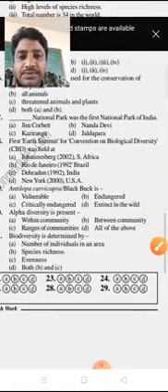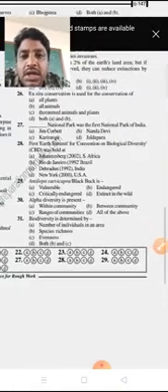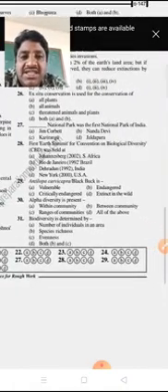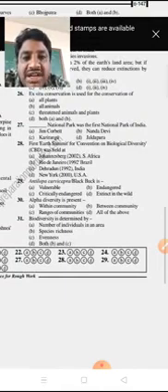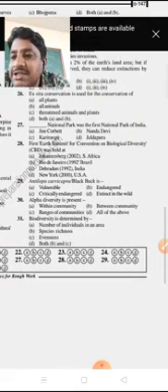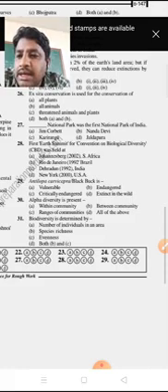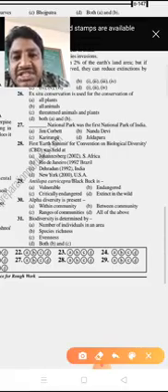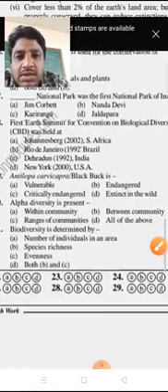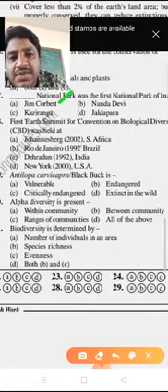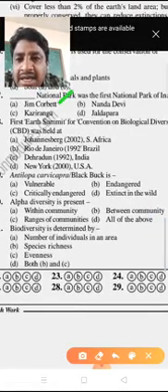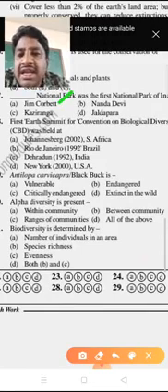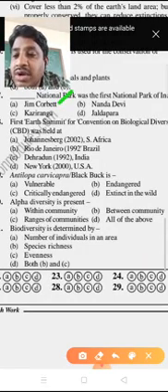Next, question number 27. Dash is the national park, the first national park in India. The first national park in India is the Jim Corbett National Park. You can see here the Jim Corbett National Park is located in Uttarakhand.